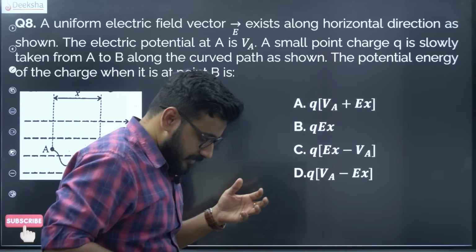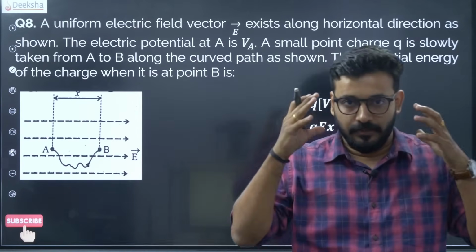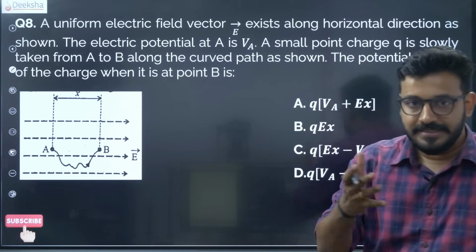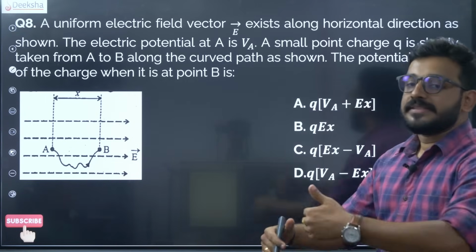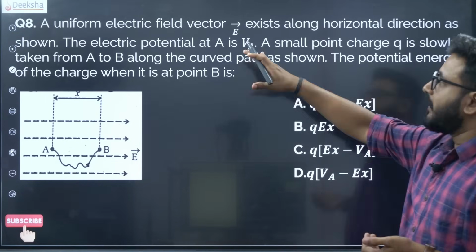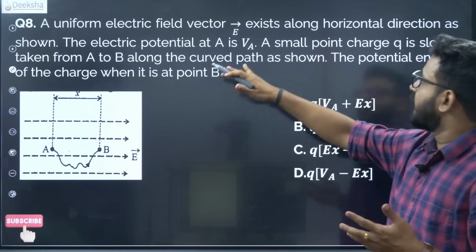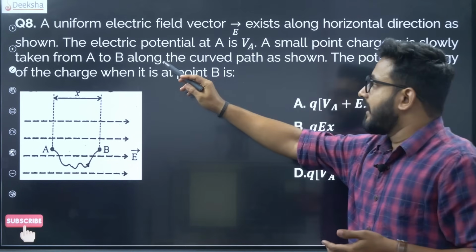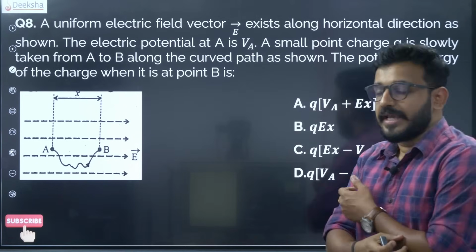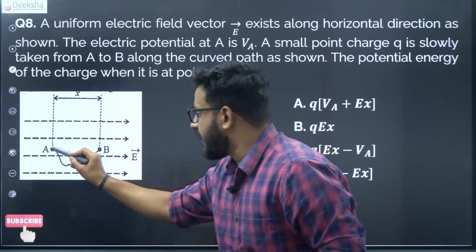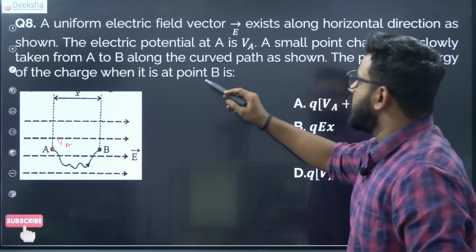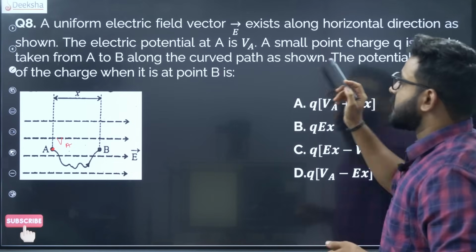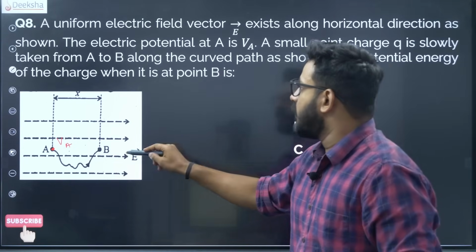Look at this problem. This is of medium level difficulty. It's not very easy, it's not very difficult also. If you know the concept, it's not very difficult, just that you have to apply it. Now see, a uniform electric field E exists, along the horizontal direction. Electric potential at A is VA, already given. A small point charge is slowly taken from A to B, along this path.